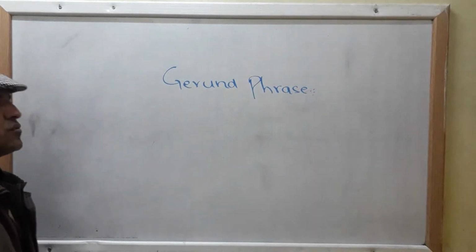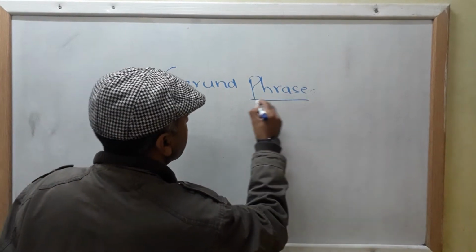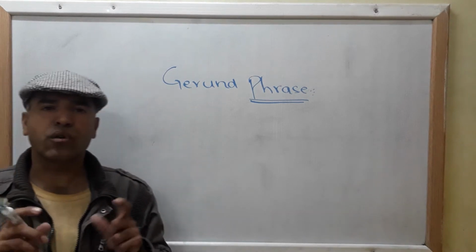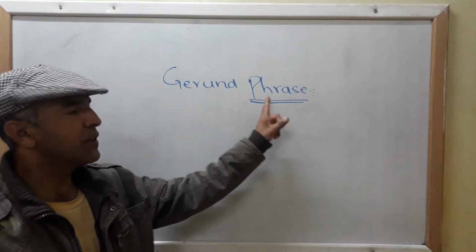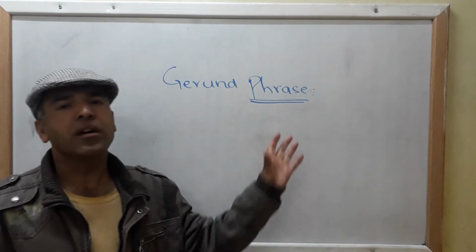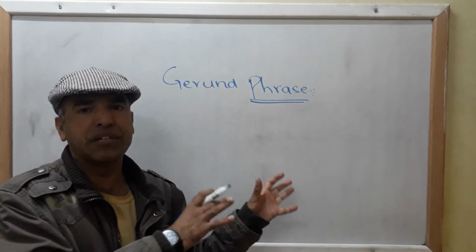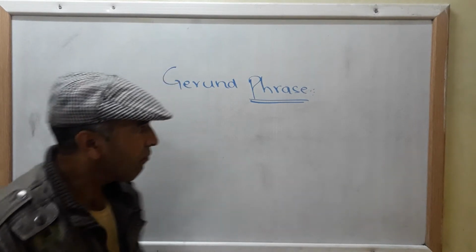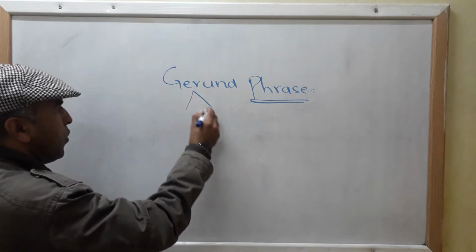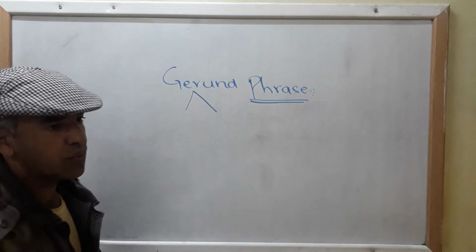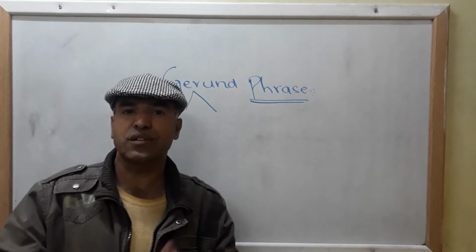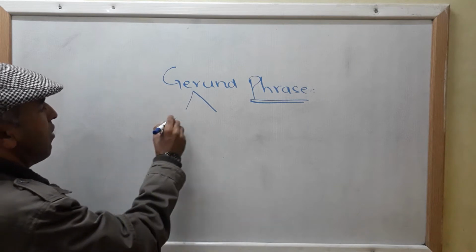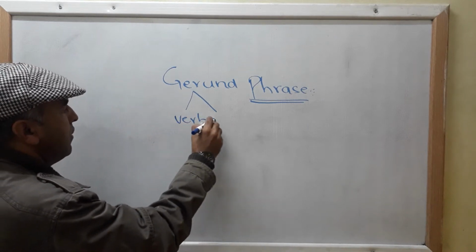Okay, in my last video I told you in detail what we mean by phrase. I told you that a phrase is a group of related words, without a subject-verb combination. It gives you meaning but not the complete sense. It is a part of a complete sentence. Now, in order to understand what a gerund phrase is, it is very important and vital to know what a gerund itself is. Let me explain that gerund is also called verbal noun in English. Verbal noun.